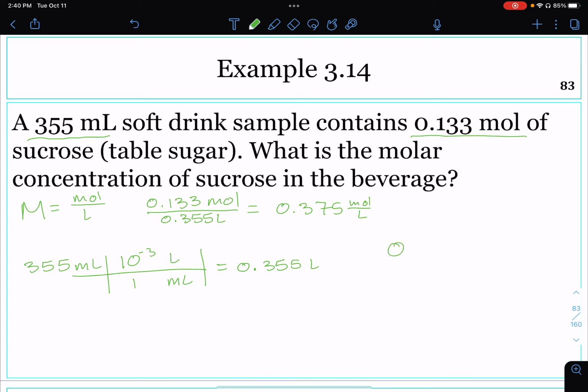You could write these units as just a capital M. Either way works.